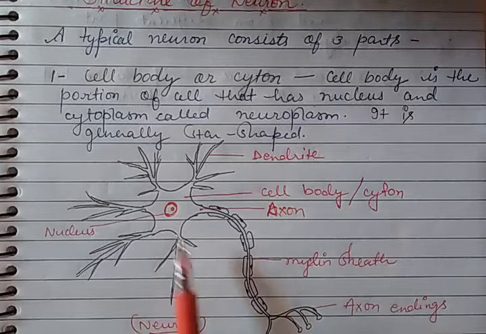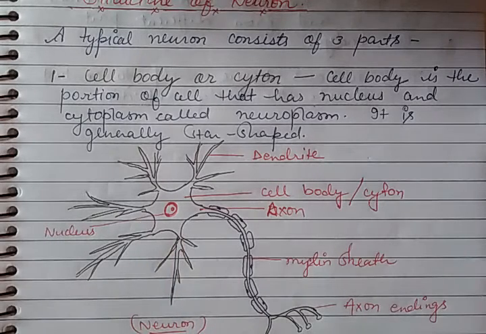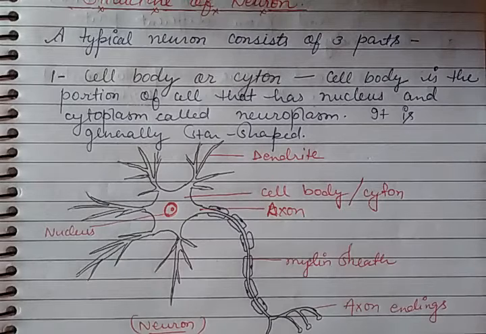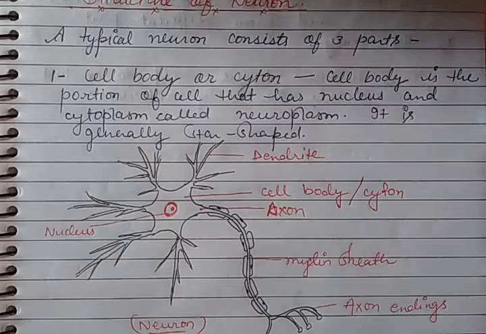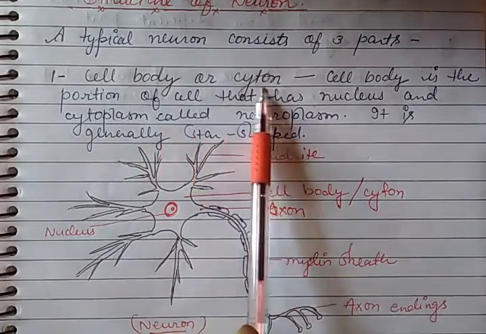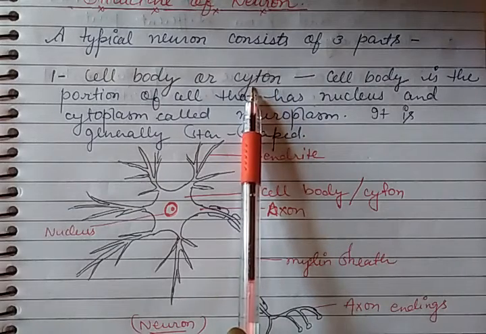Here you can see this is not a typical general kind of cell, oval or rectangular or circular. This is elongated like a wire, so that it can transmit messages from one part of the body to another part. If you observe a typical neuron, you will find there are three main parts. The first part of the neuron is called the cell body or cyton. It is also called cyton.